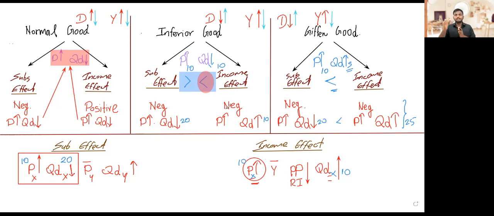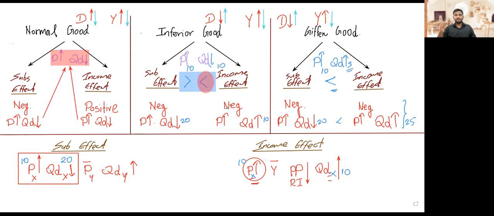For a given good, you have to write the same thing. Substitution effect is negative, income effect is negative. Fine. But the only difference is, in a given good, we specifically know the income effect will outweigh or overpower the substitution effect.